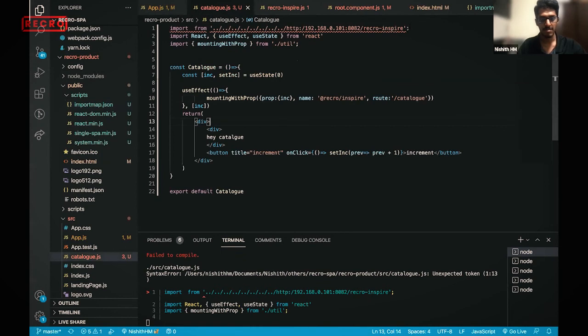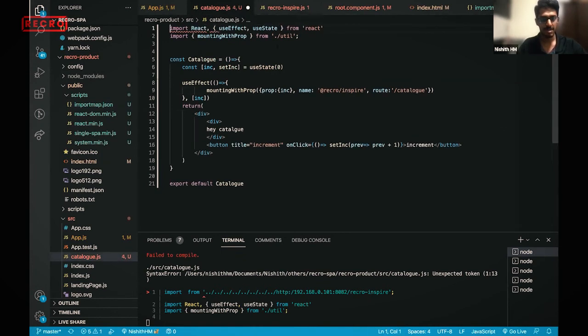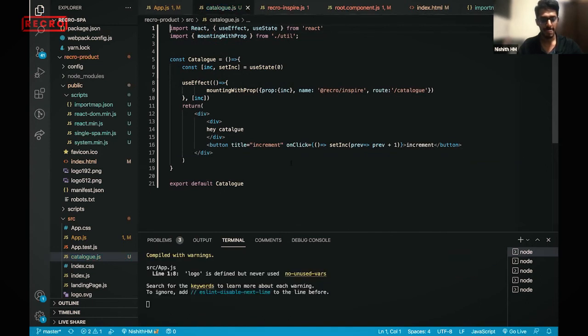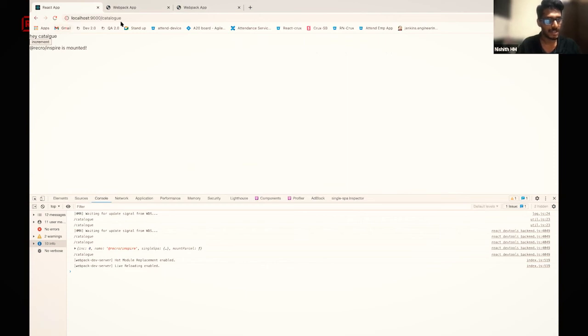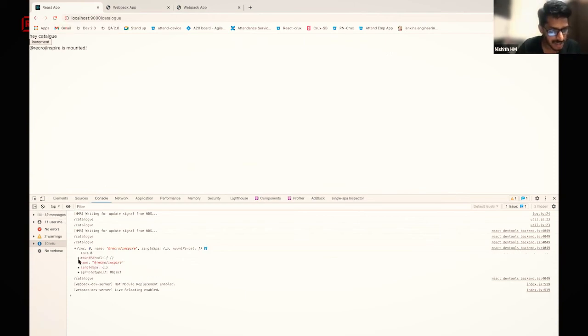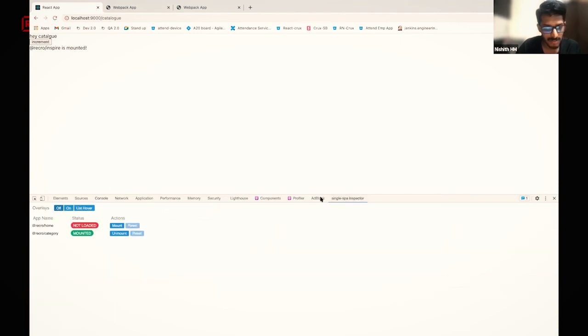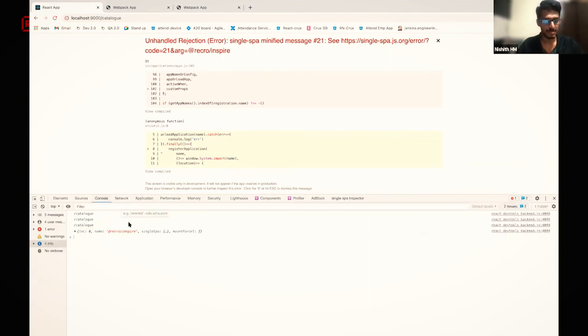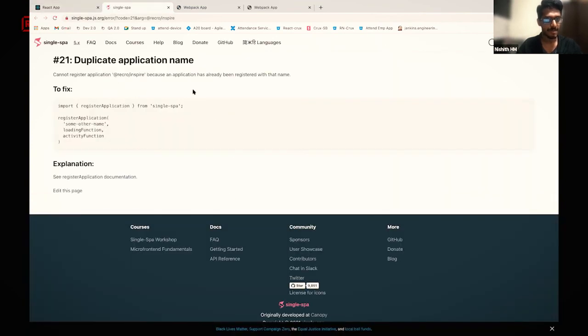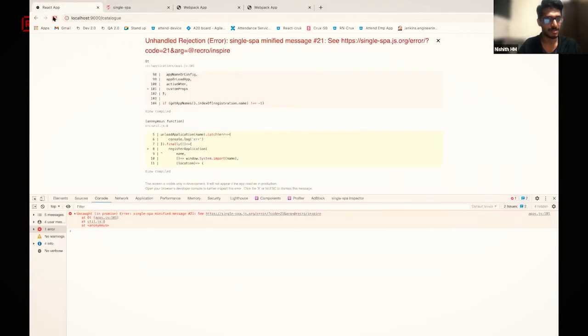So this is wrong. I'm not sure where it came from. If you see on the catalog, you see that increment 0 came in, and you just keep watch on this. Just a second, I'm checking what has happened. Okay, duplicate application name.